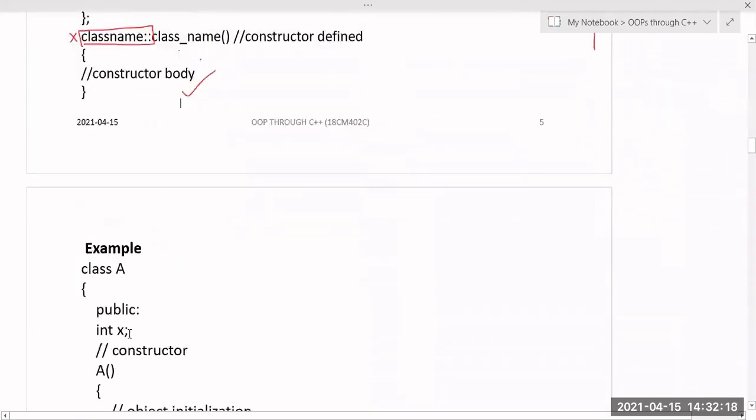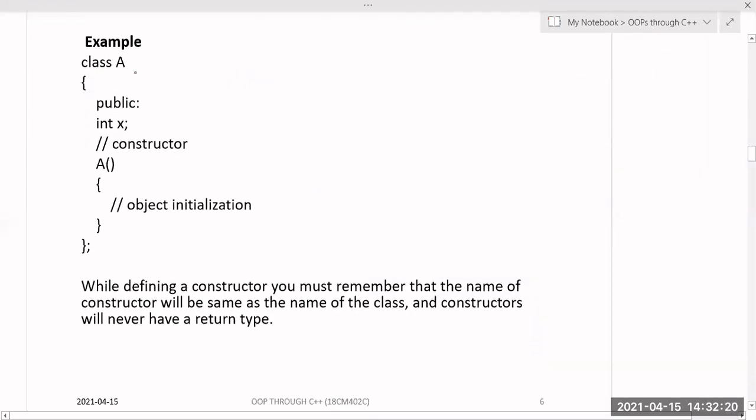Yes, sir. Right. So this is a simple example: we have class A, and it is better to define the constructor inside the public section. The data members can be defined in the private section. No need of an access specifier there. Always better to define this constructor inside the public section. So inside this public section, we have this constructor, and here A is the name of the class. So the name of the constructor is also the same, and it is not taking any parameters. And here you have to write the code related to this constructor.